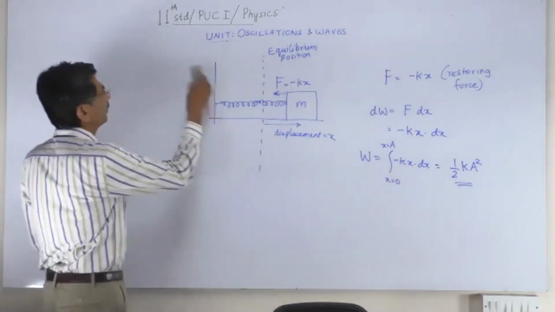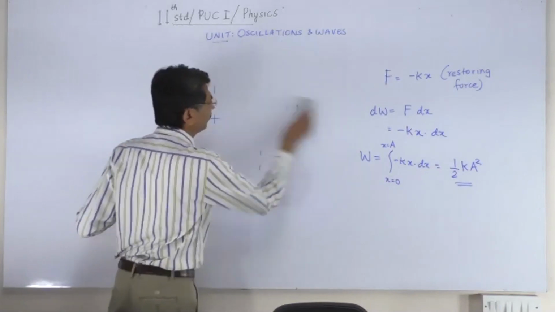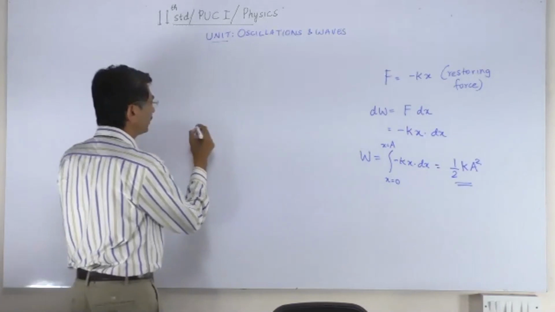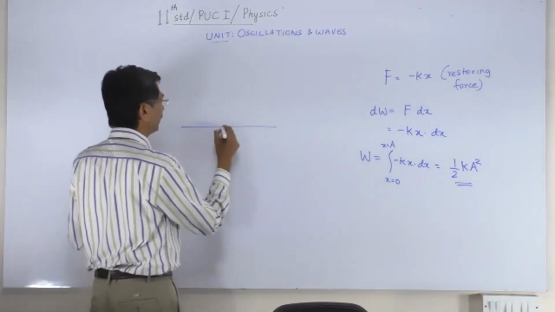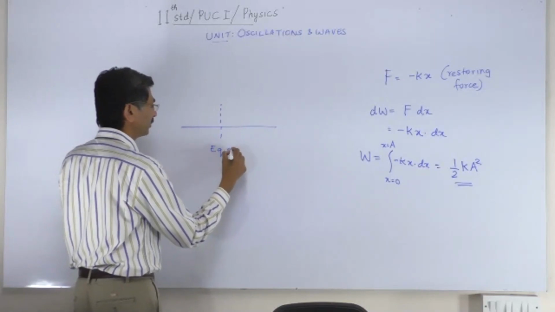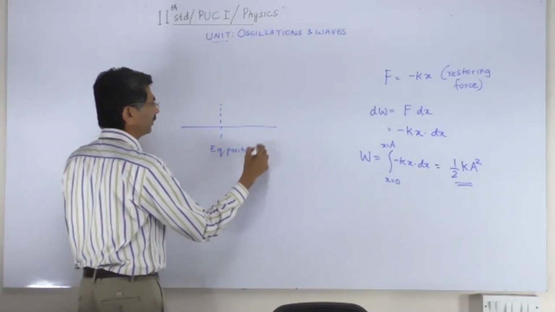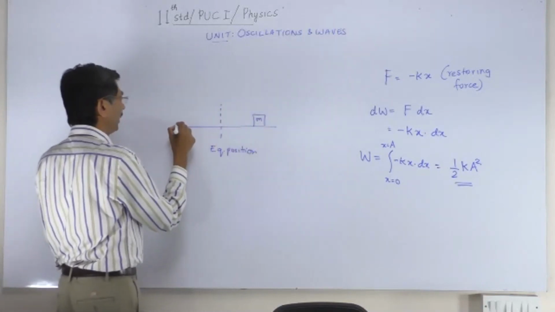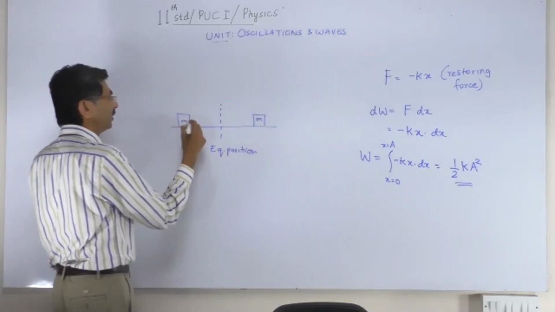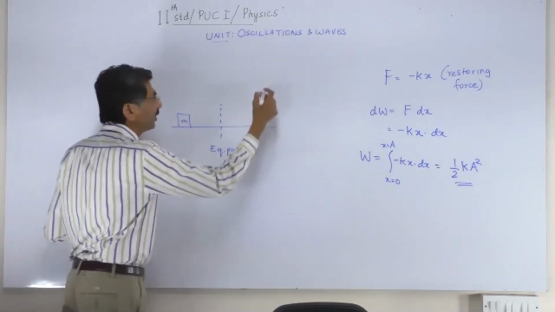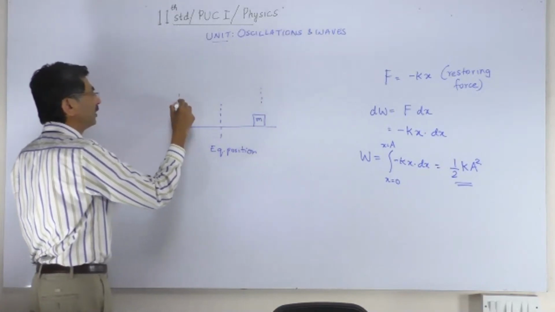In fact, with a slightly different diagram, I can illustrate also the conservation of energy. If this is the equilibrium position, the body is here and here. This body is executing simple harmonic motion between this extreme point and this extreme point.